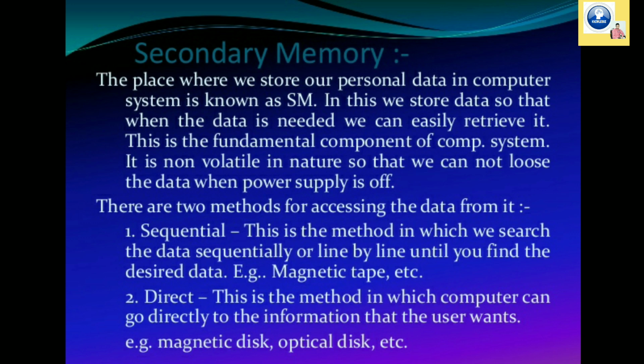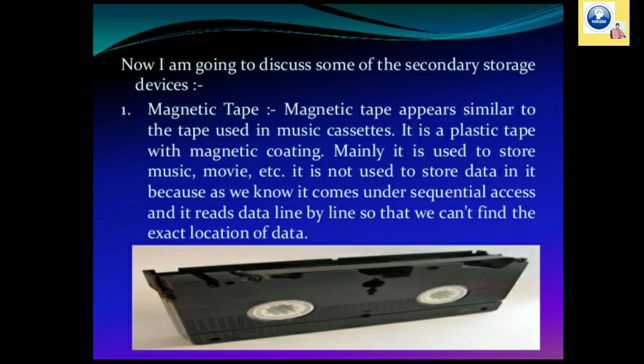That's why magnetic tape has very less memory capacity and it is very slow. Direct. This is the method in which computer can go directly to the information that the user wants to have. So for that we can have magnetic disk and optical disk, and these secondary devices work very fast. Now I'm going to discuss some of the secondary storage devices.